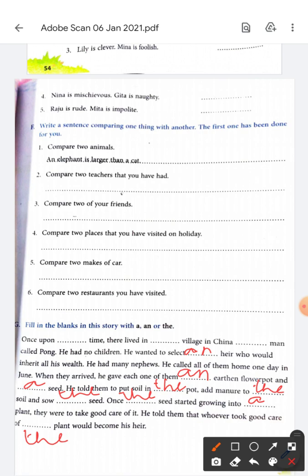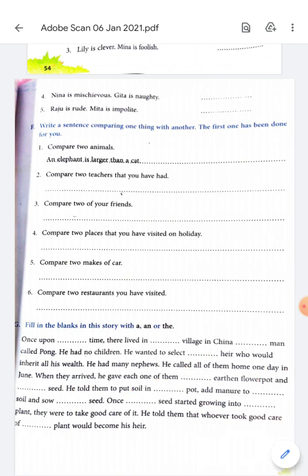Clear, children? So this brings us to the end of it. I hope you have understood and you remember it. Always, never forget such things. They're always useful and needed.